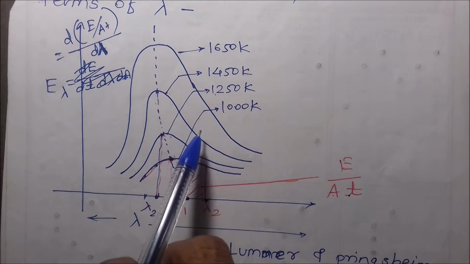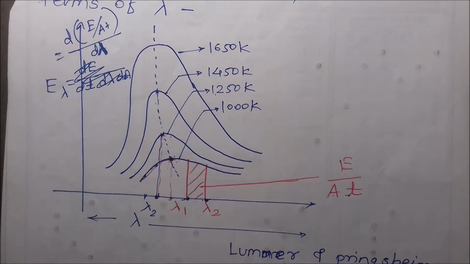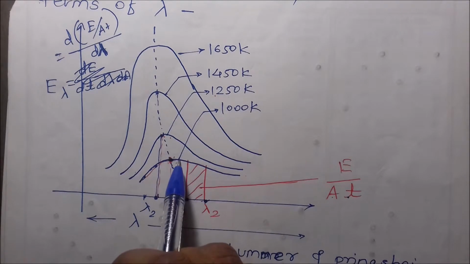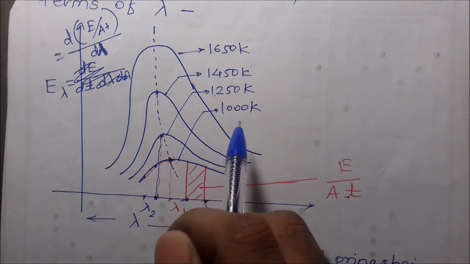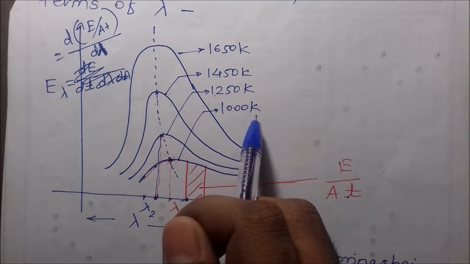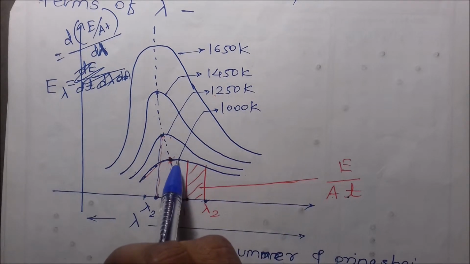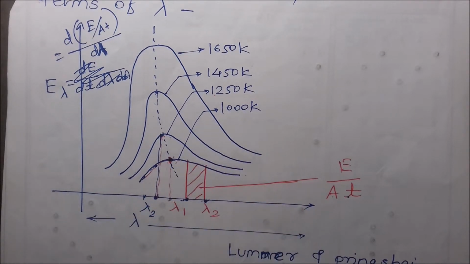These graphs give the distribution of energy as per lambda. This graph is drawn when the body is at 1000 Kelvin.